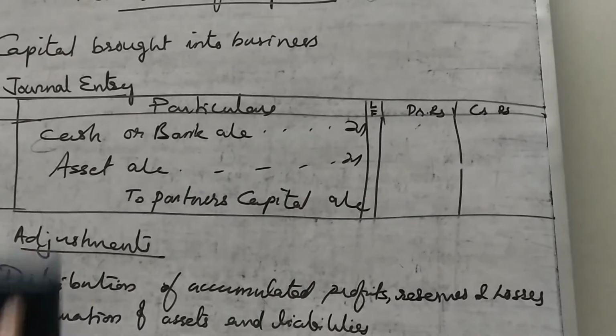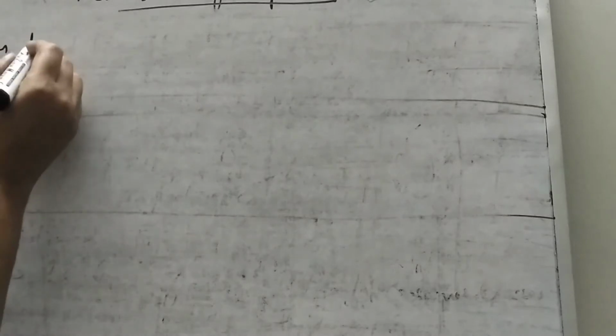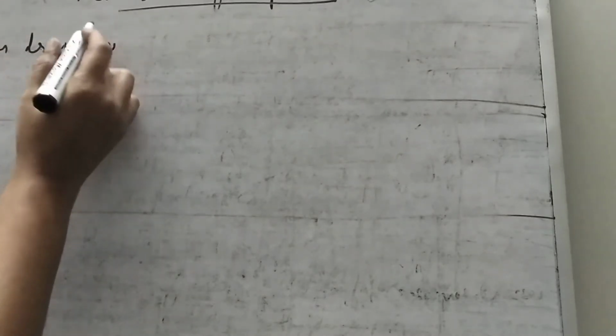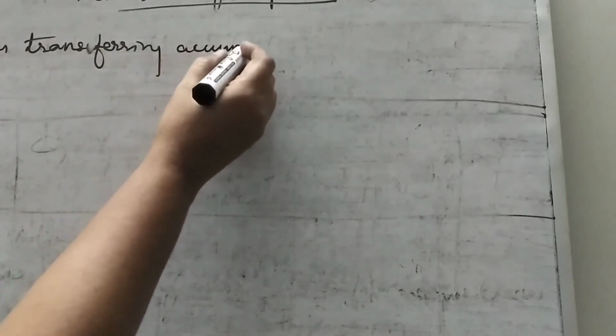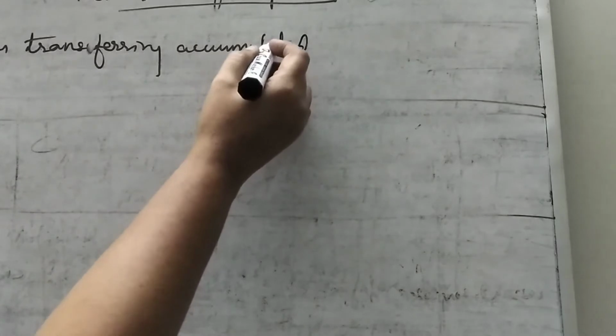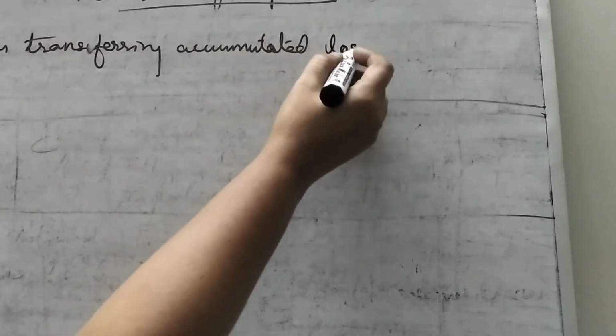This is for accumulated profits and reserves, the first one, A. Second one, B, for transferring accumulated loss. If there is any loss, that should also be transferred. So what is the journal entry? Opposite to this journal entry.